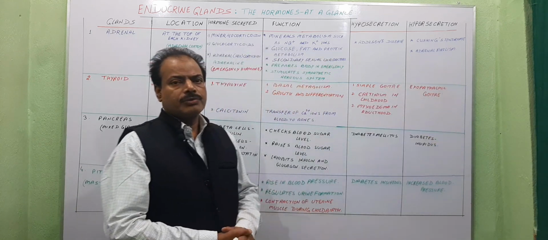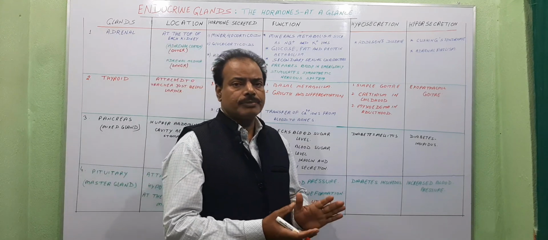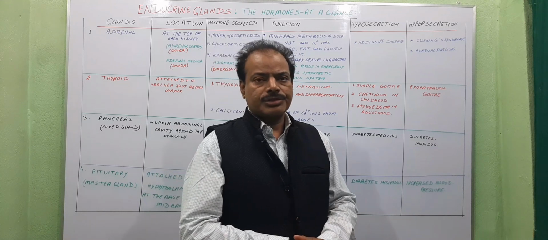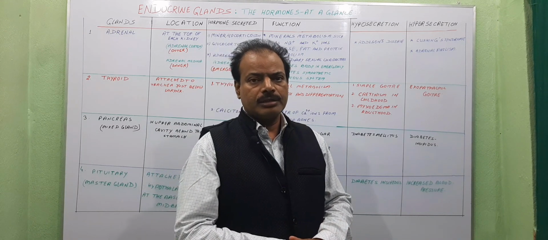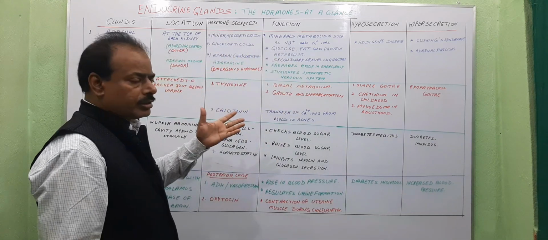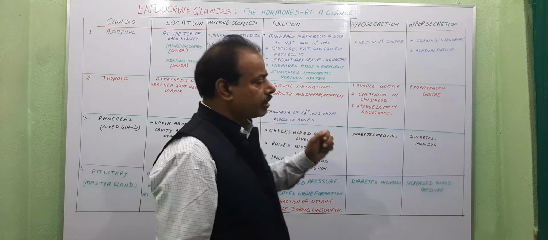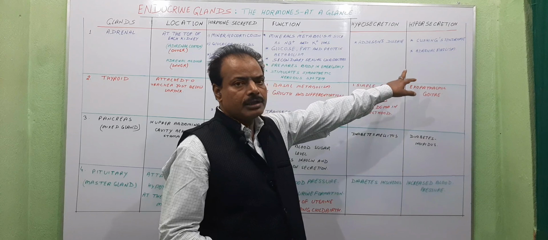It is a condition in which females show some masculine characters and males show some feminine characters. So the appearance of beard, mustache, etc. in women is caused due to adrenal virilism.